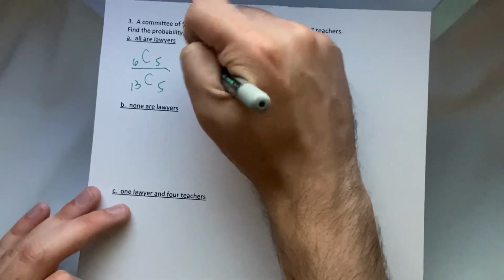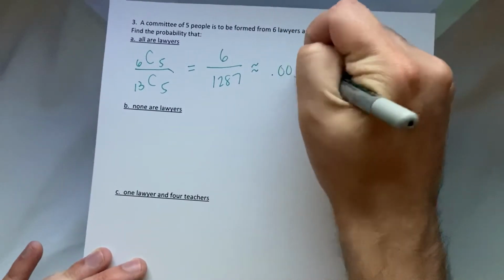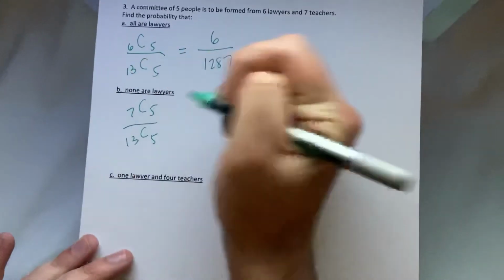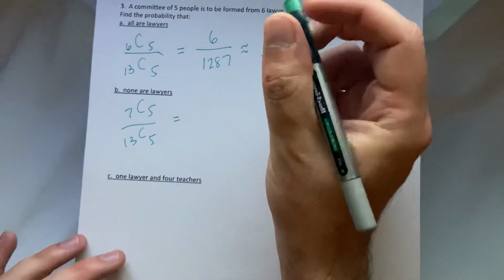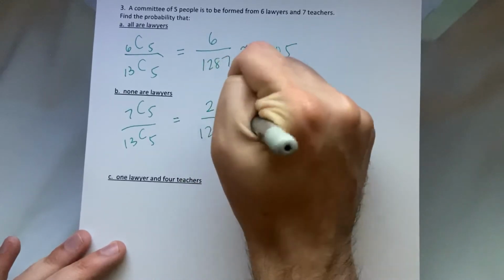This is 6 over, what is 13 choose 5? 1287, which is not a great probability. 0.005 roughly. None are lawyers means all are teachers. So 7 choose 5 over 13 choose 5, which is 21 over 1287. Still not the greatest odds.